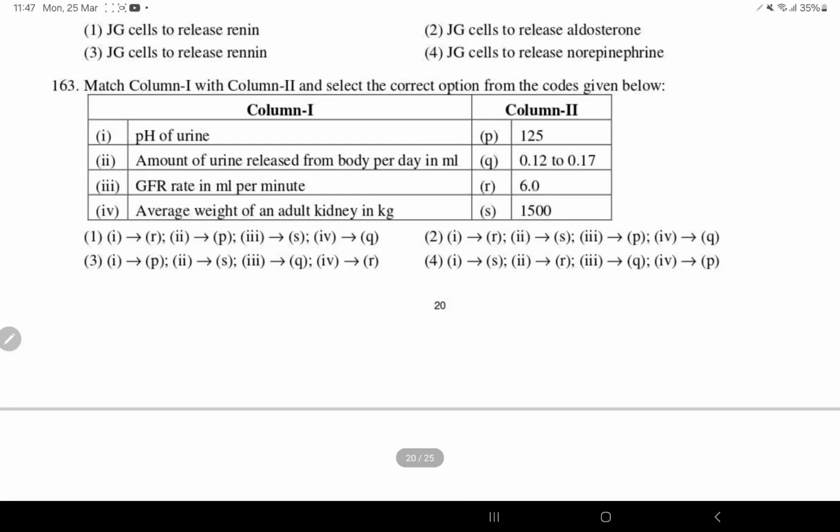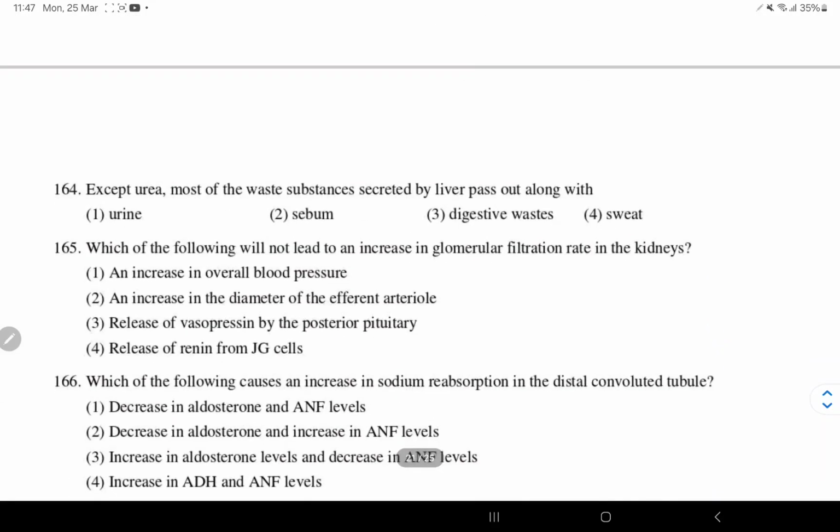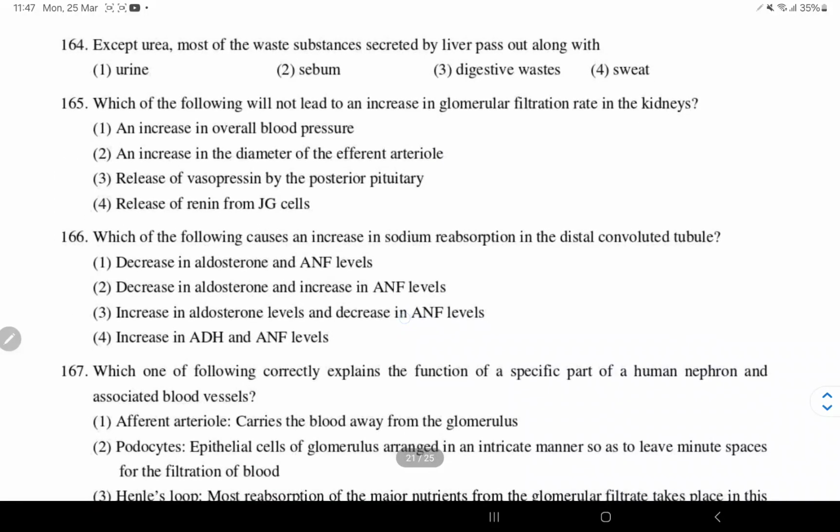Average weight of adult kidney is 0.12 to 0.17. Yeah, the correct option is option 2. Except urea, most of the waste substances secreted by liver pass out along with digestive wastes: bilirubin, biliverdin.